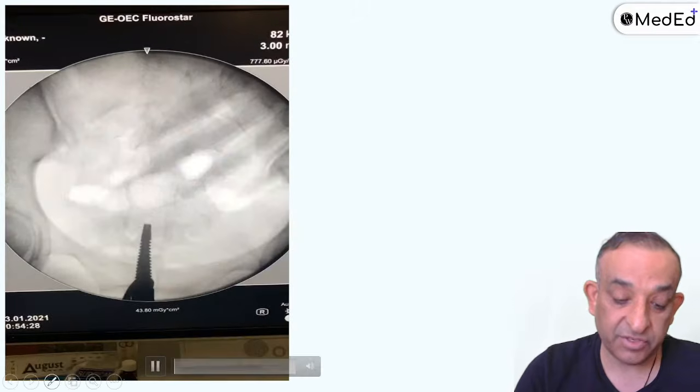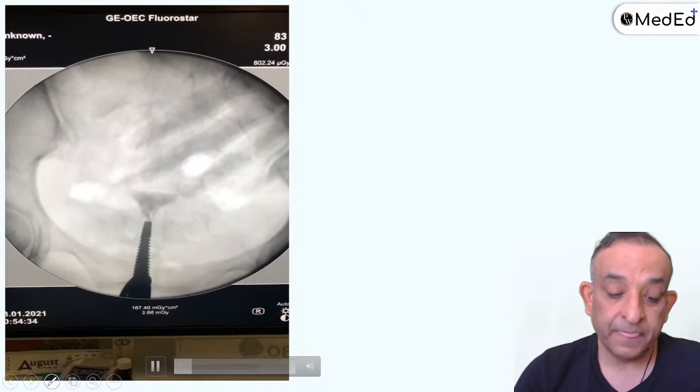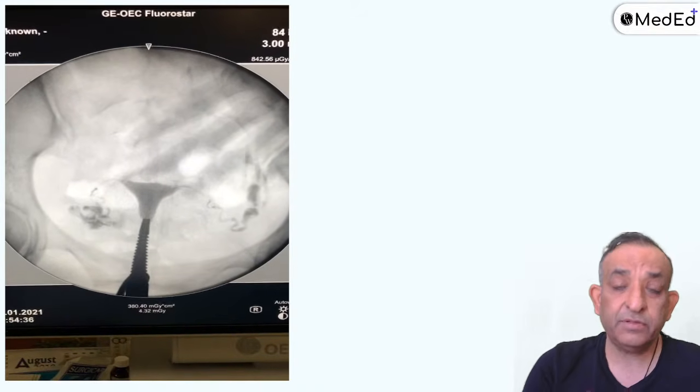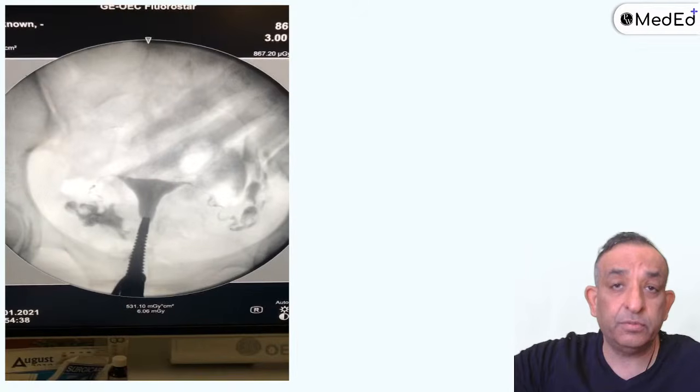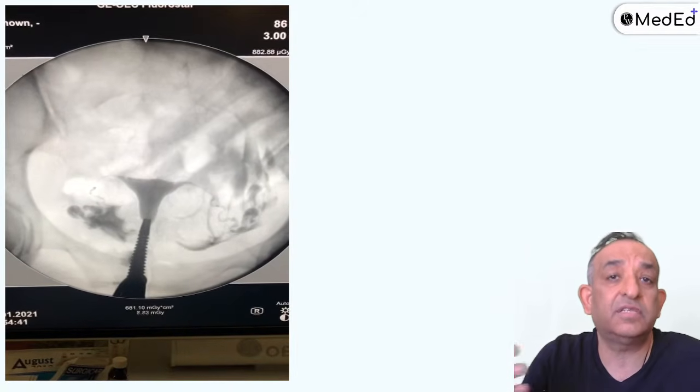So yes, that is the HSG, which you people have seen. See, I'm instilling the dye. This is the leech cannula again. And when you see the uterine cavity, then you see the fallopian tube. Yes, you're not seeing anything else. You're not seeing the tube's relations.